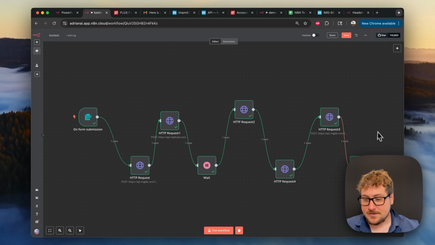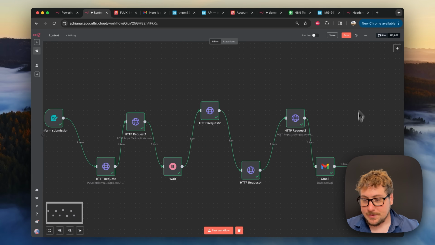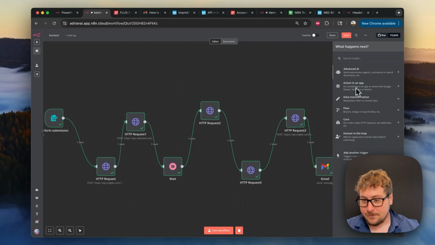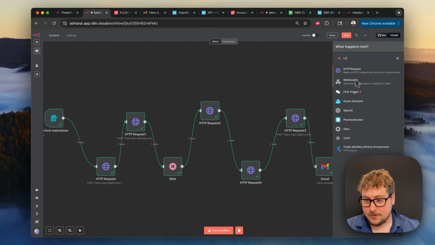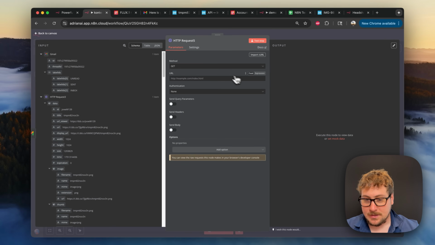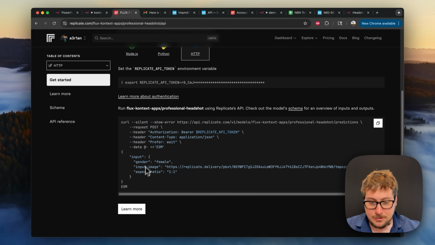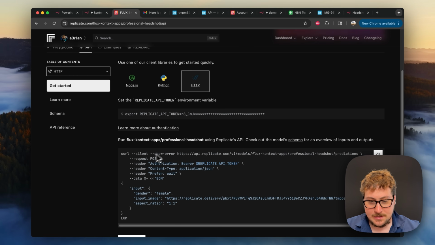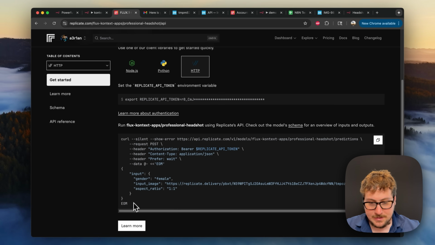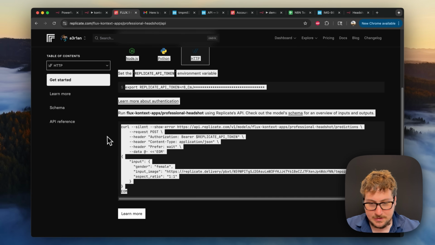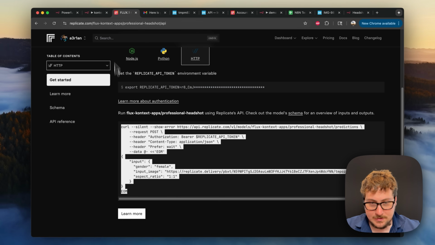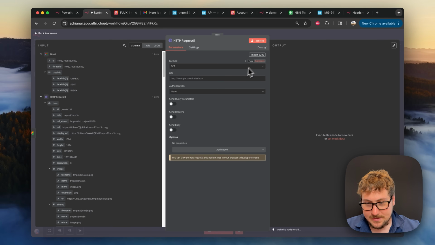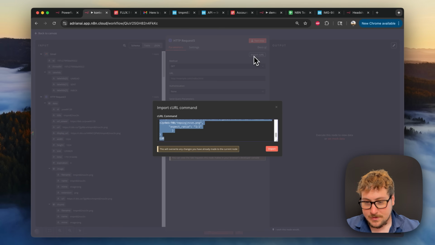Okay, quick clarification. For Replicate, it's a little bit easier than FAL in this sense, where if we do an HTTP request, and this is relevant to the last part that I was talking about, you can just go to Replicate, go to API, go to HTTP, and then this curl right here, you can just copy the entire thing. I'm going to be copying that, going back to here, you'll see this import curl button right here.